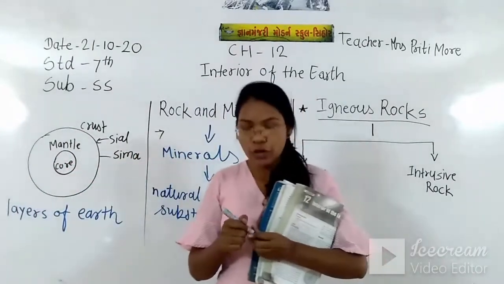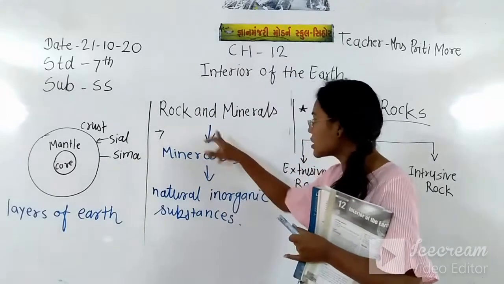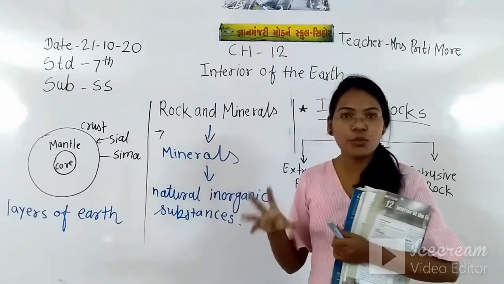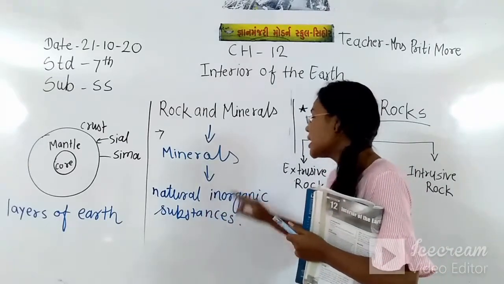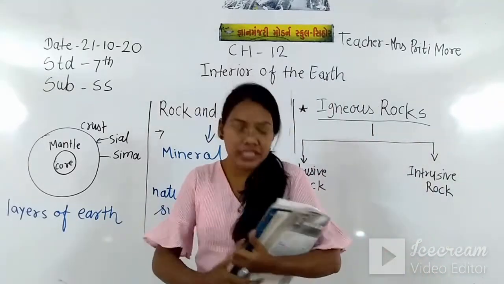We just have to keep in mind that rock is made by the composition of the minerals. And what is a mineral? Minerals are natural inorganic substances which have physical and chemical properties.